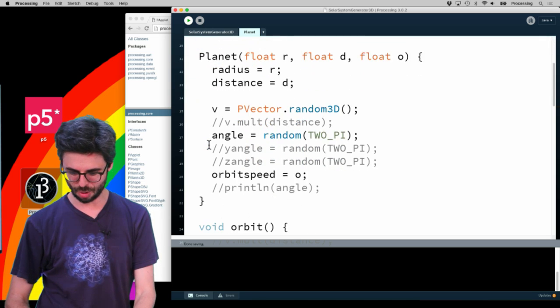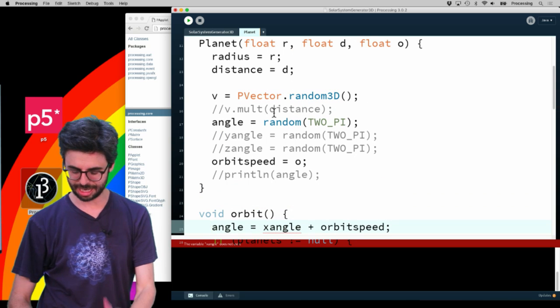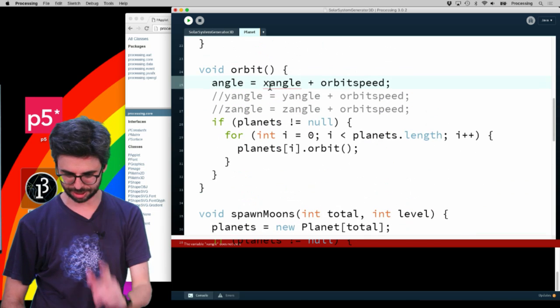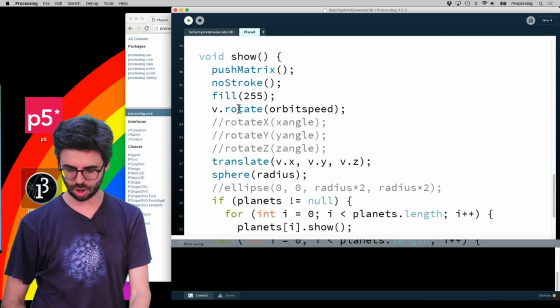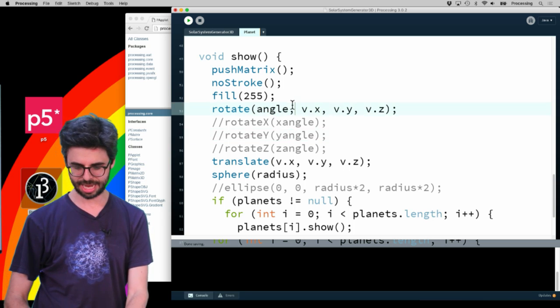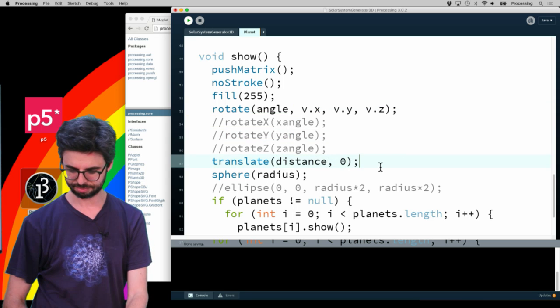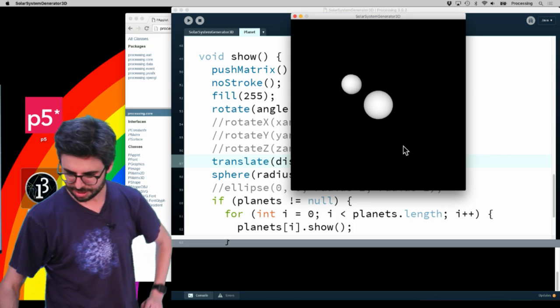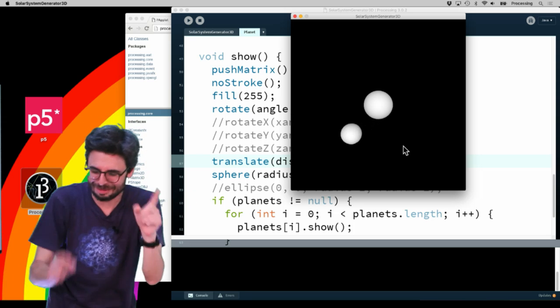And I'm going to keep that distance idea. Hold on, I got a bunch of things going on here. I'm going to call rotate by the angle along the vector, and I am going to then translate still just by that distance along the x-axis. It's doing something. Okay, I'm close, I'm really close.